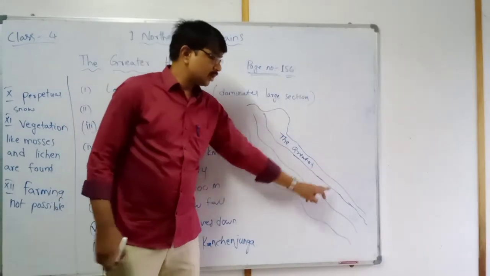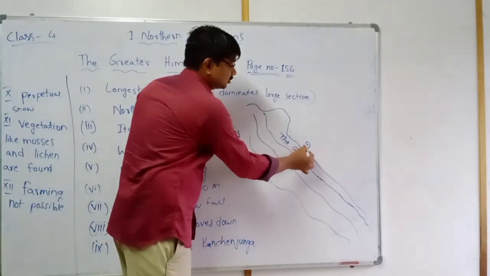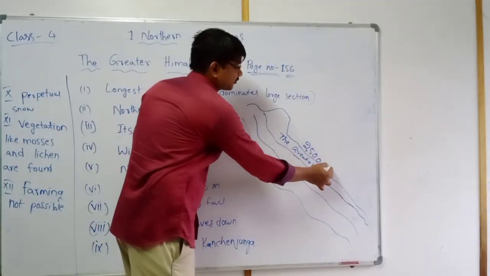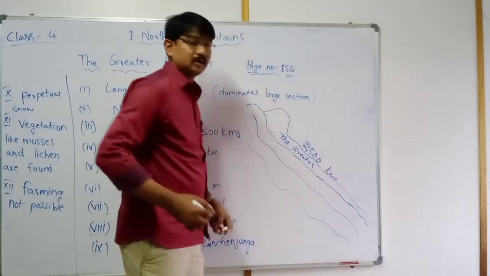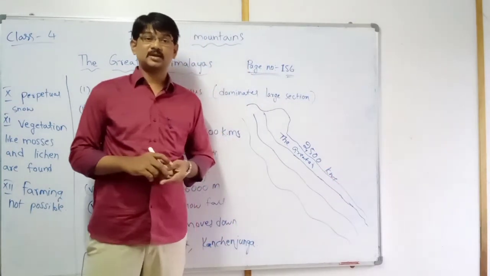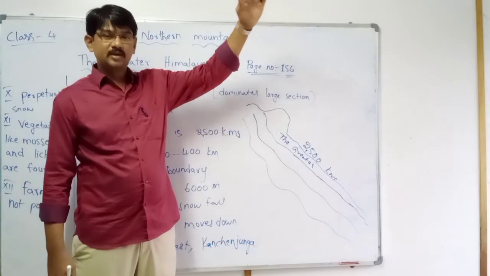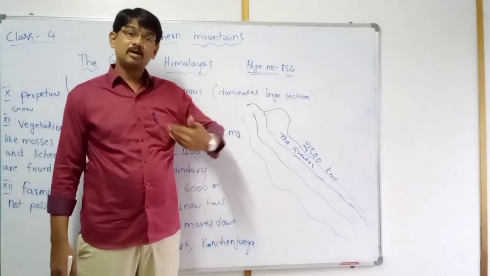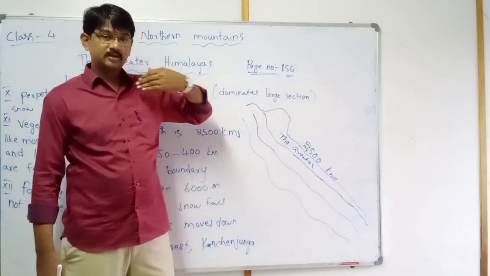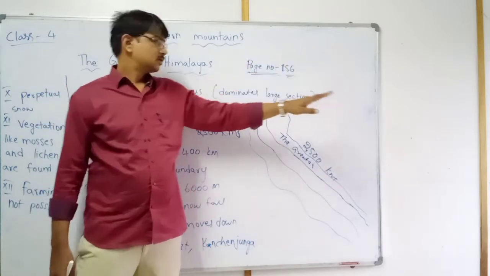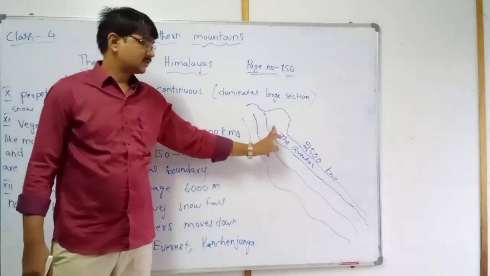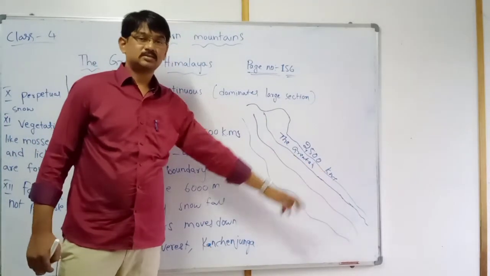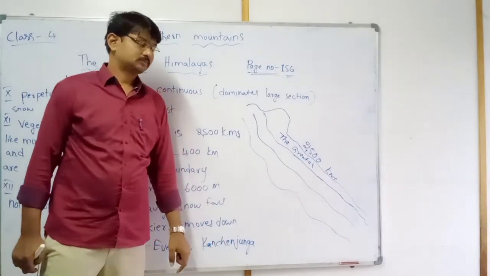The Greater Himalayas length is 2500 kilometers, not meters, not centimeters. It is kilometers. Yes, very long areas. What is its length? 2500 kilometers.